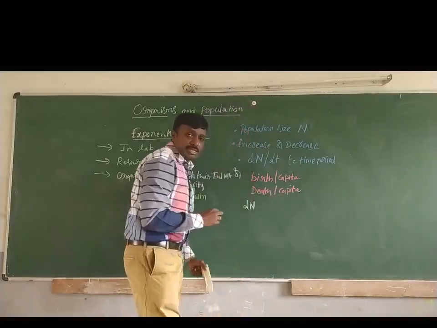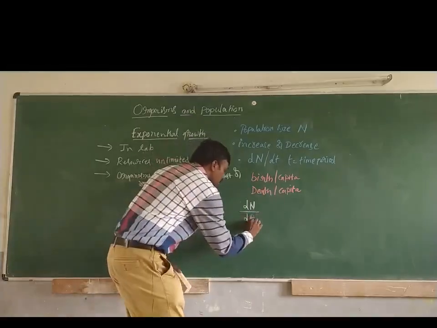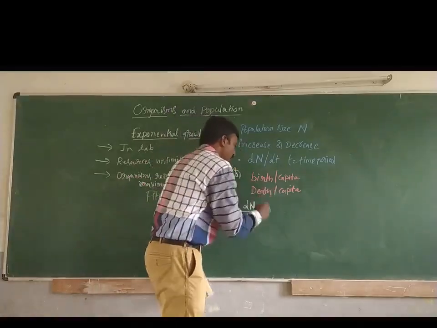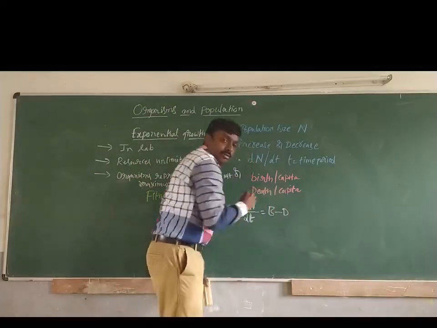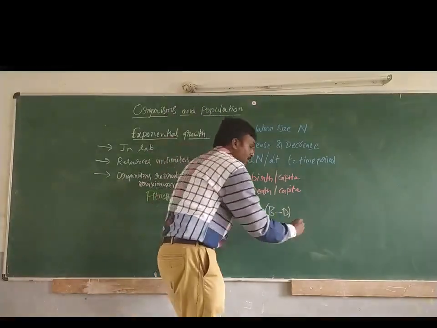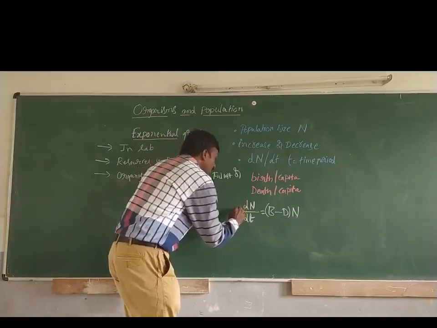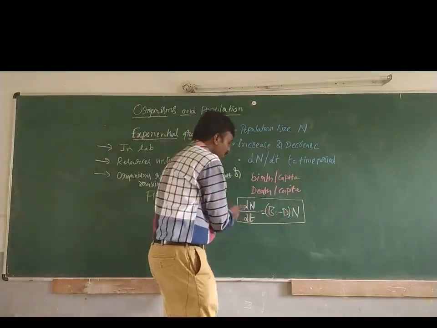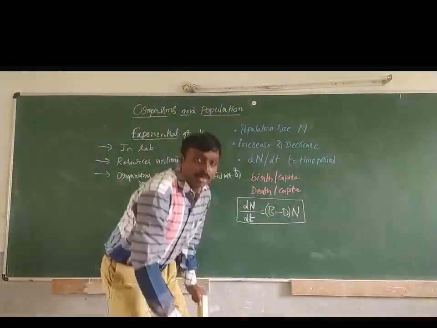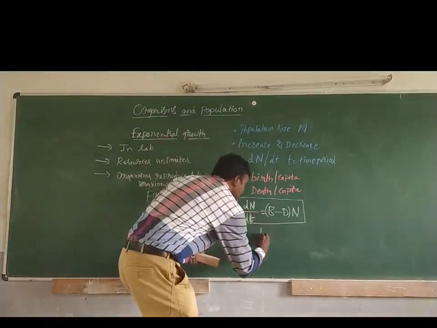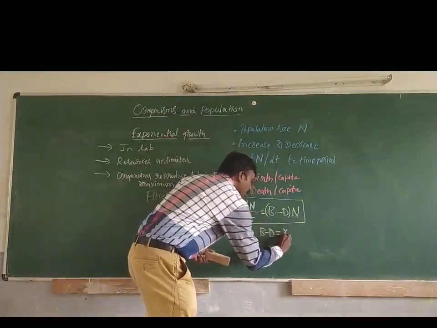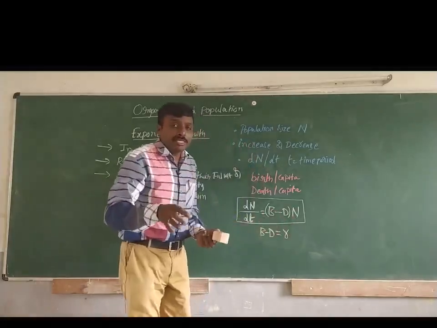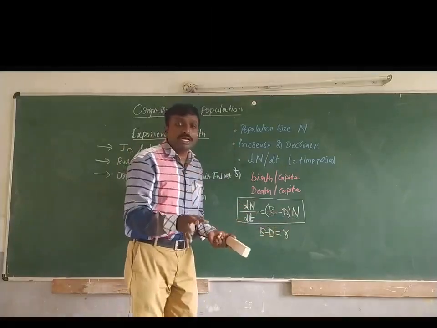Now if we write the general equation, how does it come? Very, very important. Population size, rate of population size, dN by dt. So we need to include birth as b and death as d: b minus d into population size N. This is the basic equation under exponential growth. dN by dt equals (b minus d) into N. This b minus d is written as r, small r. r means rise or increase in the population.